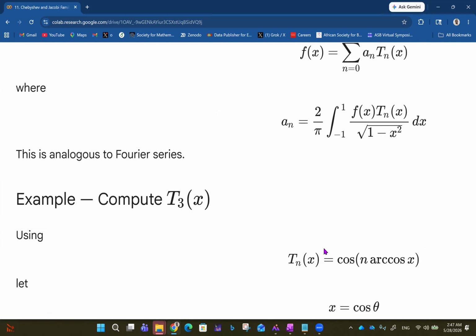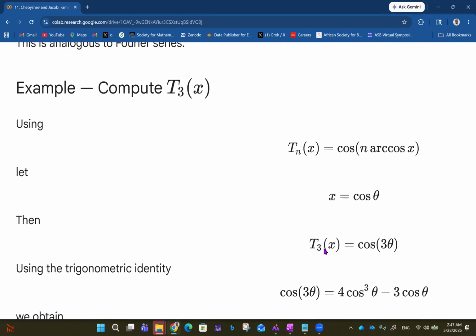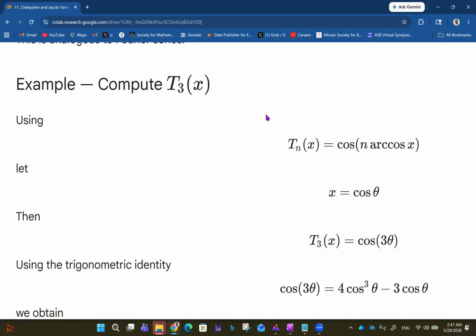Then it means if we want to compute T sub 3 of x using T sub n of x equals cos n arc cos of x, we can let x be cos theta. Then we say that T sub 3 of x will be cos of 3 arc cos of x.